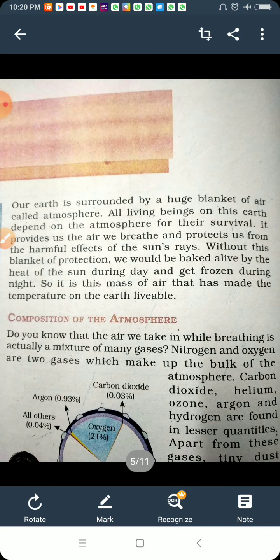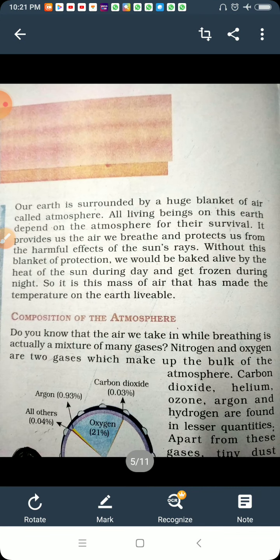If you remember, in the previous classes we discussed the sphere of the earth, that is the atmosphere. Here we will discuss the air, the importance of air in our life, the composition of air or atmosphere, and the proportion of different gases on the earth.